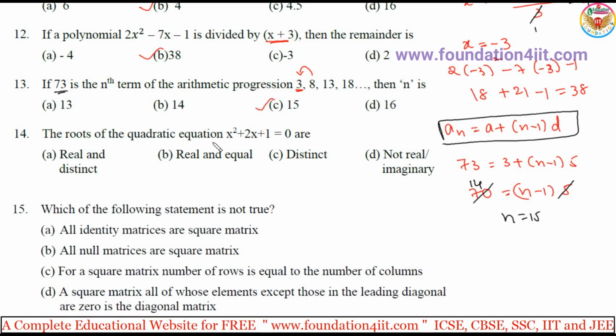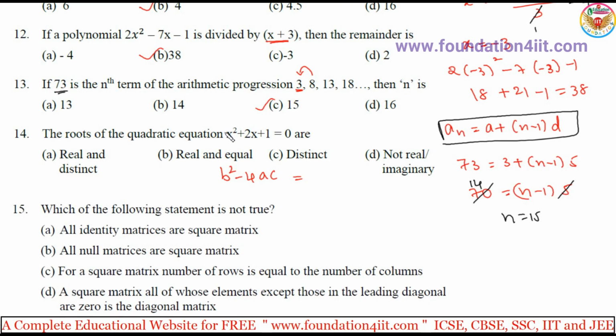The roots of the quadratic equation x square plus 2x plus 1 are, okay, so we have to find the discriminant, that is b square minus 4ac. If it is greater than 0, we have real and distinct roots. If equal to 0, roots are real and equal. If it is less than 0, roots are imaginary. So let us find out.